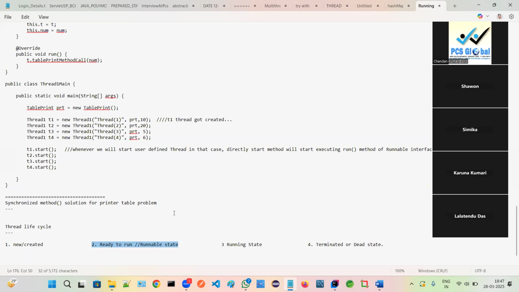But once it gets assigned the CPU, that is called running state. Means it is in CPU. After running state, once it completes its execution, it will go into the dead state, or terminated. So four: new, ready, running, and dead state.